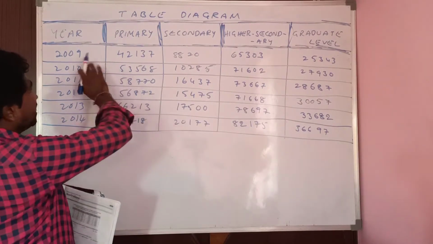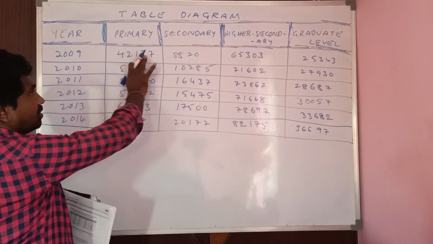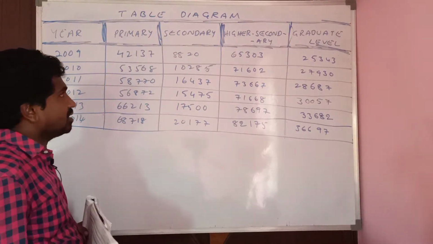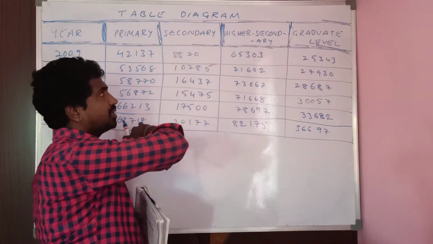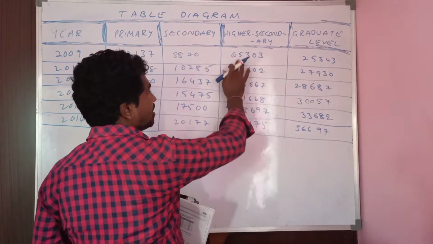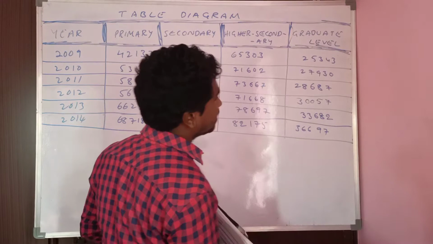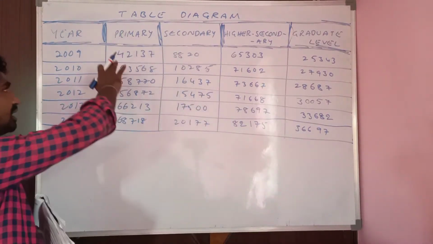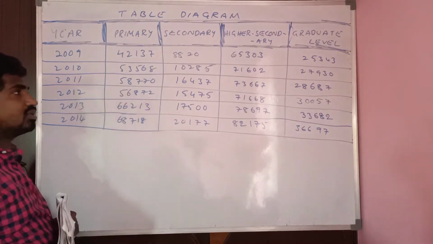Observe here, if you take 2009 year, primary 42,137, in secondary textbooks 8,820, for higher secondary students 65,303, for graduate level 25,343. Like that they have given the information in column and rows.